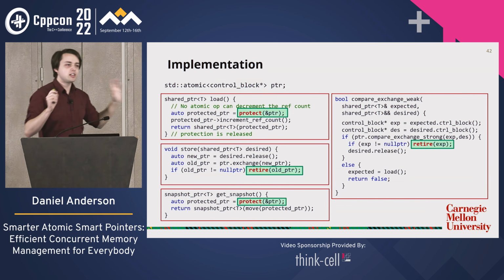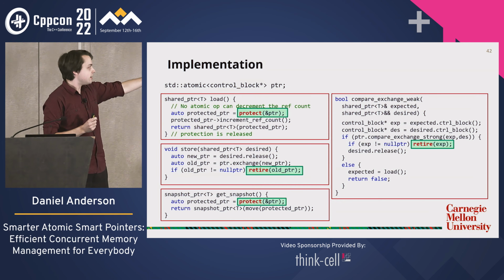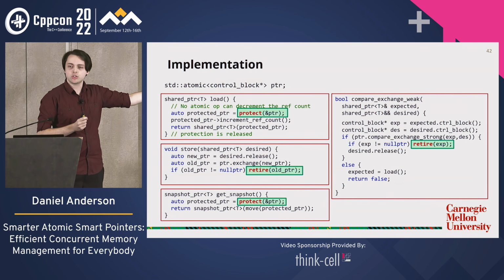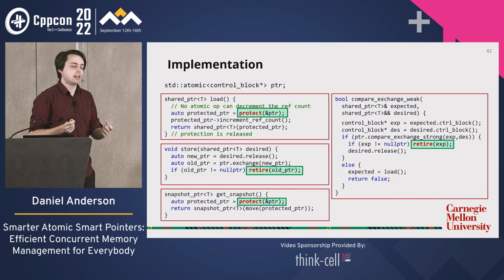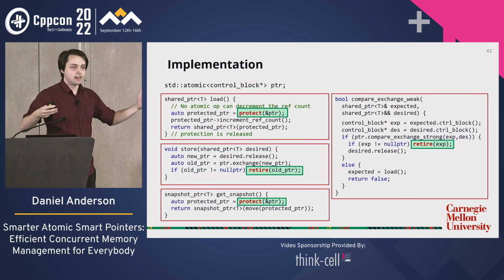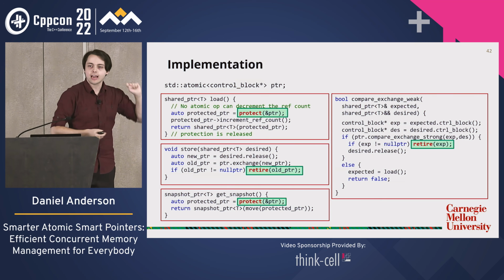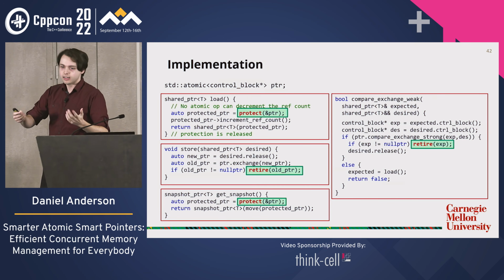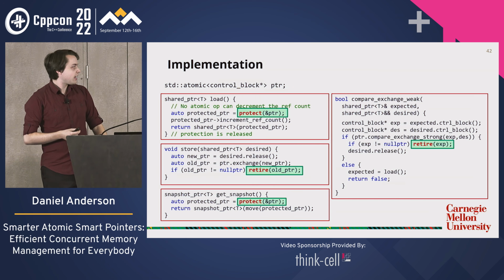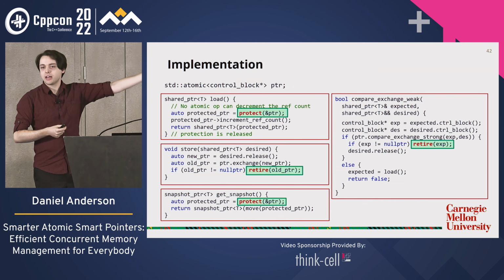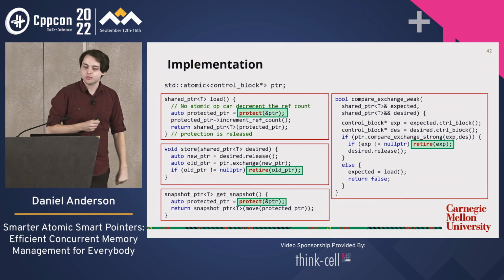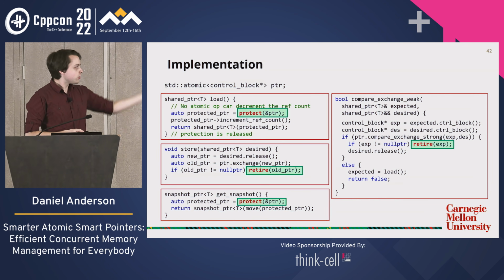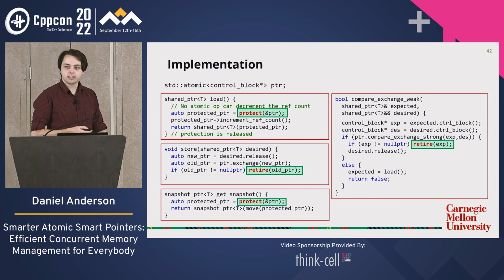So I'm imagining here, I'm hand waving the code here. I'm imagining the protect is returning some kind of RAII handle around the protection. Like maybe it's returning a hazard pointer, and then I'm putting that in the snapshot pointer so that when the user gets rid of the snapshot, they will get rid of the hazard pointer or RCU reader, whatever it is, and then it will allow reclamation to proceed. So I've just fit the whole API on one slide.